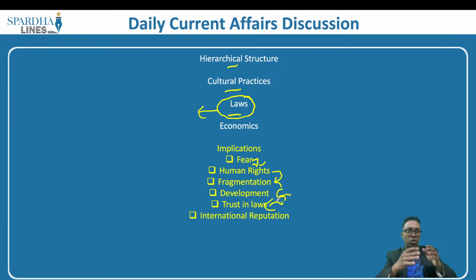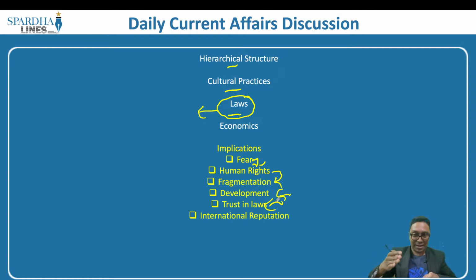So we have the social contract theory. The social contract theory basically says we as a society come together, we give up a few entitlements and ultimately seek rights for the larger purpose of the society. For example, we know for a fact all of us would be able to do whatever we want to, but do we do whatever we want to? No. Why? Because there are these rules and regulations which are meant for the common goal of the people. So when the laws are present and these laws are not implemented, these people start losing trust in laws.